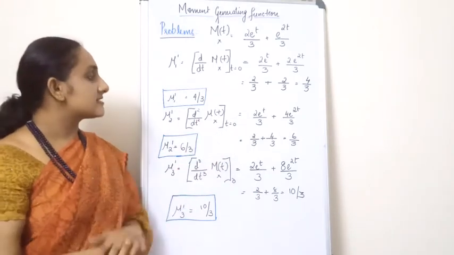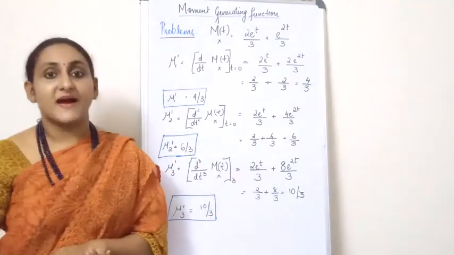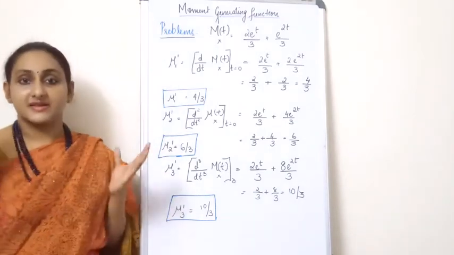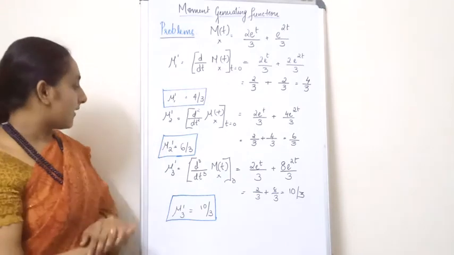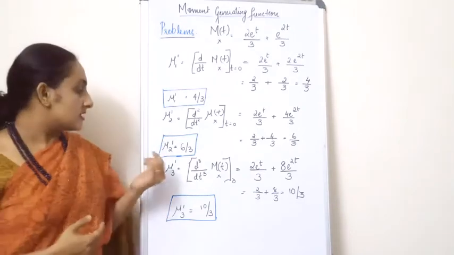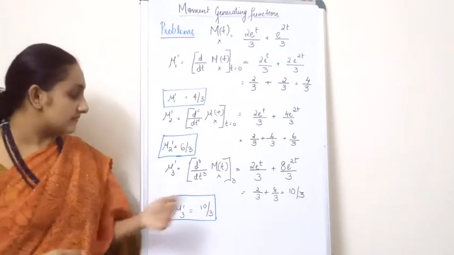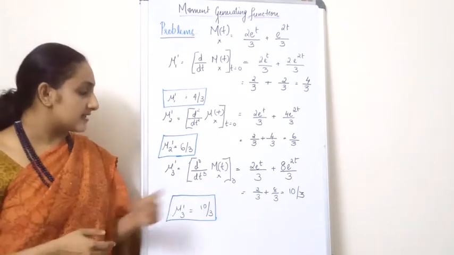And when you put t is equal to 0, you get 6 by 3. Okay, so now your mu2 dash is nothing but 6 by 3. Now you have to find out mu3 dash. So mu3 dash is, again, you differentiate your function 3 times and then you put t is equal to 0.